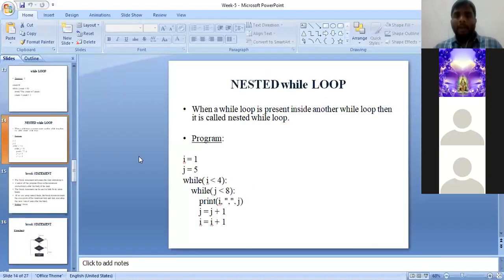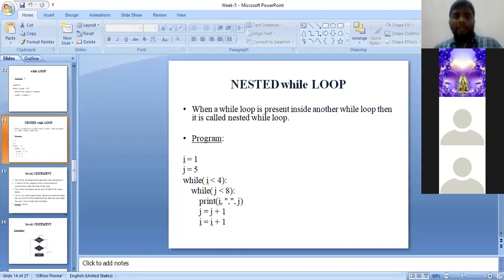Next again we shall go to the PPT. This is the example which we are discussing now. In the next example, nested while loop. As discussed earlier, what is nested while in this sense? If you are having a while loop in a while loop, oka while loop lo inko while loop unte kanaka, that is called as a nested while loop. Suppose oka for lo inko for loop, it is called nested for. If else condition lo if else unte, it is called nested if else condition. Clear? So this is the example of nested while loop.